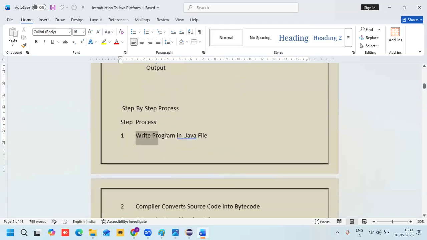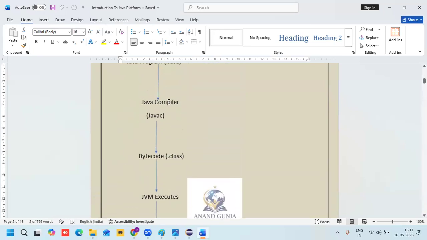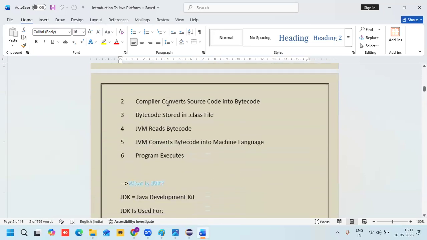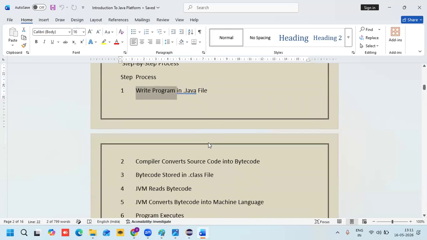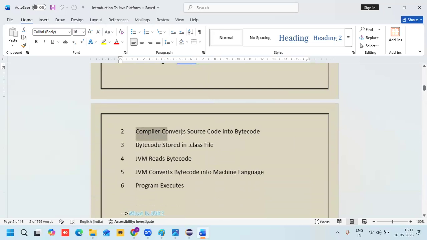Step one: I will show you the same procedure now with an example. Write the program in a .java file, and then we need to compile it. What will the compiler do? The compiler converts the source code into bytecode.